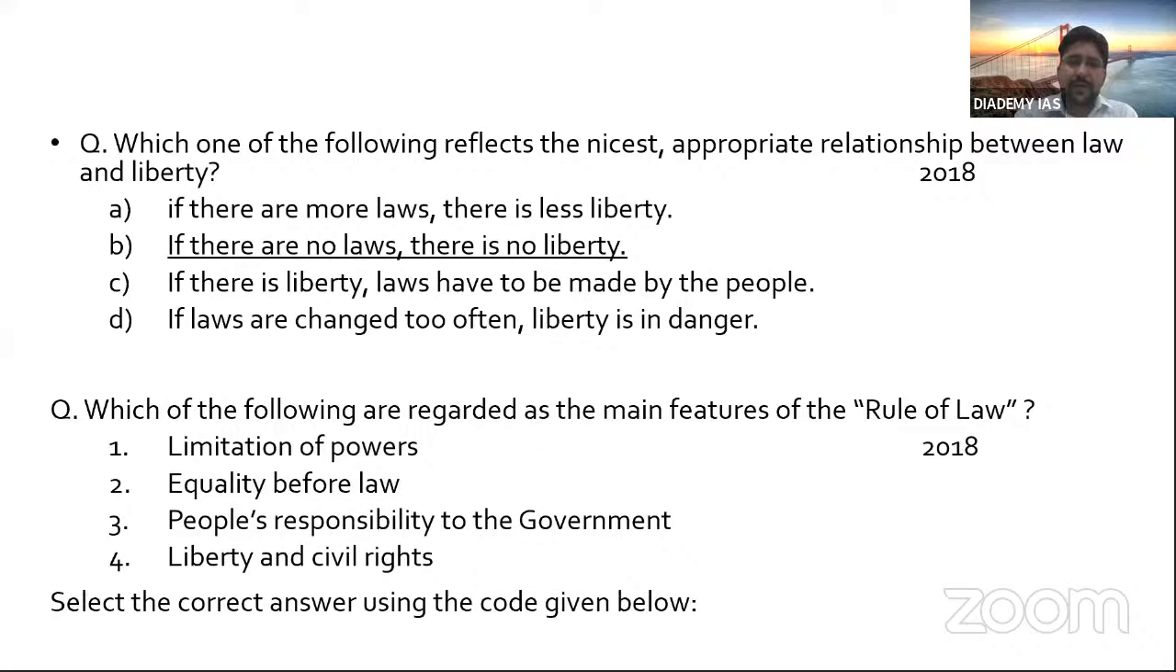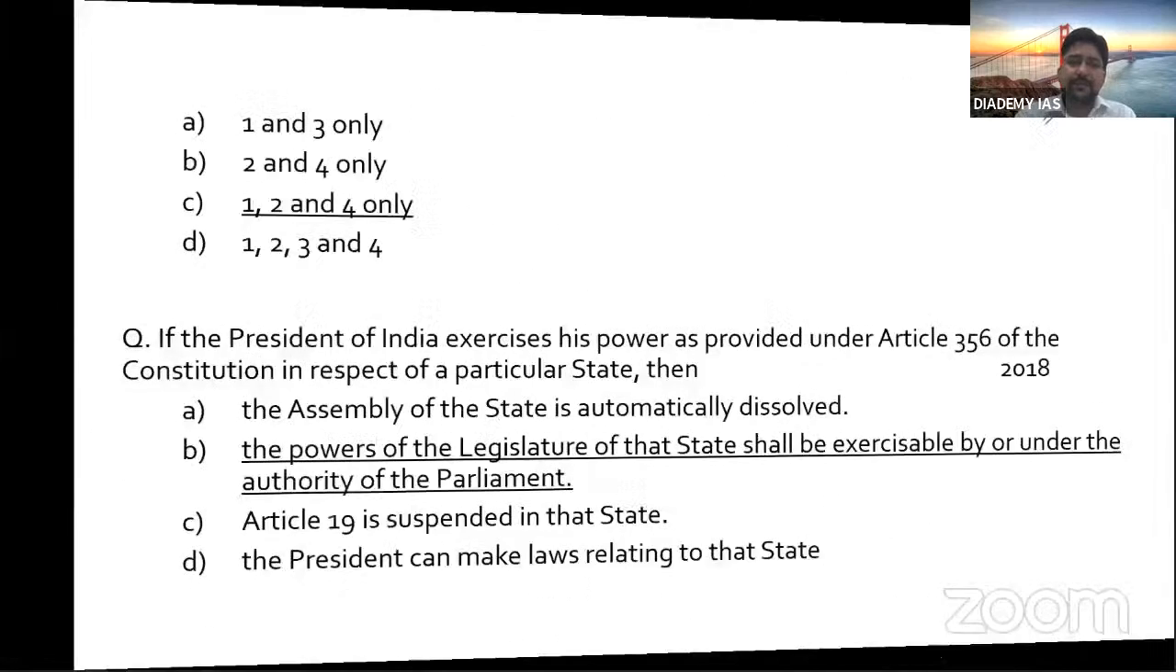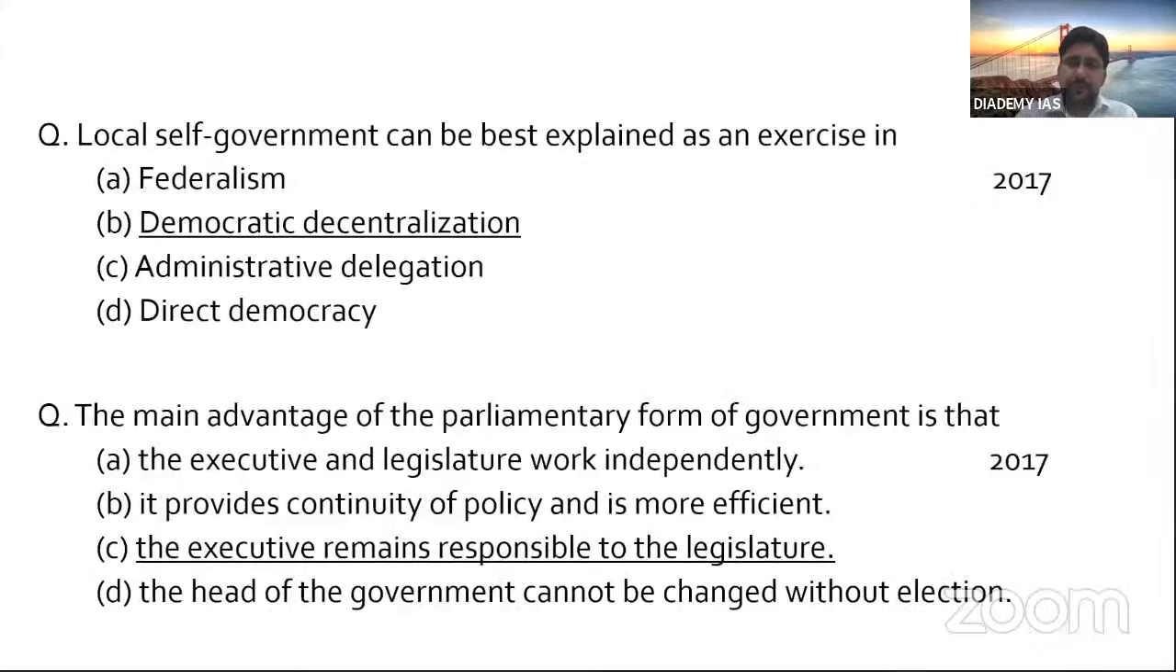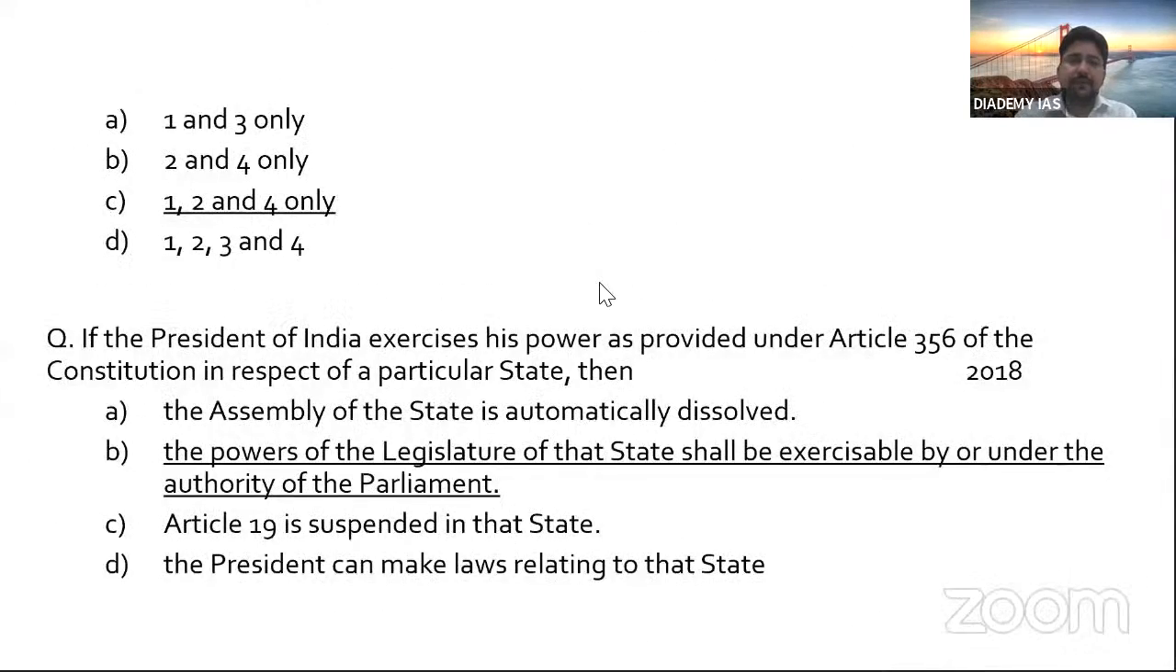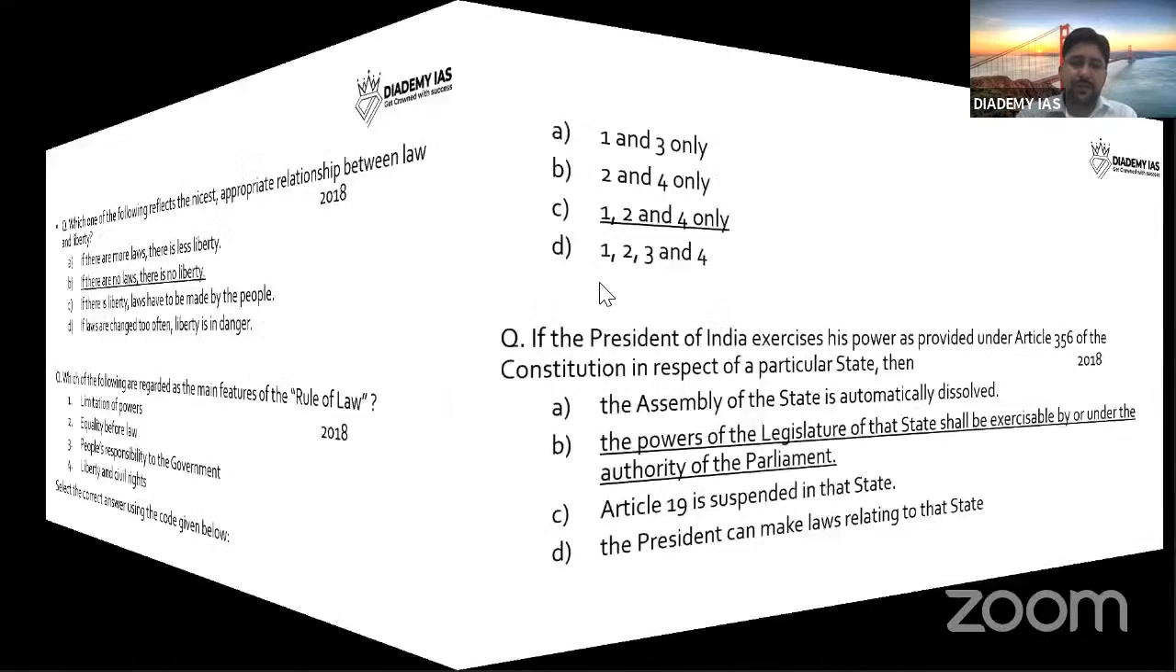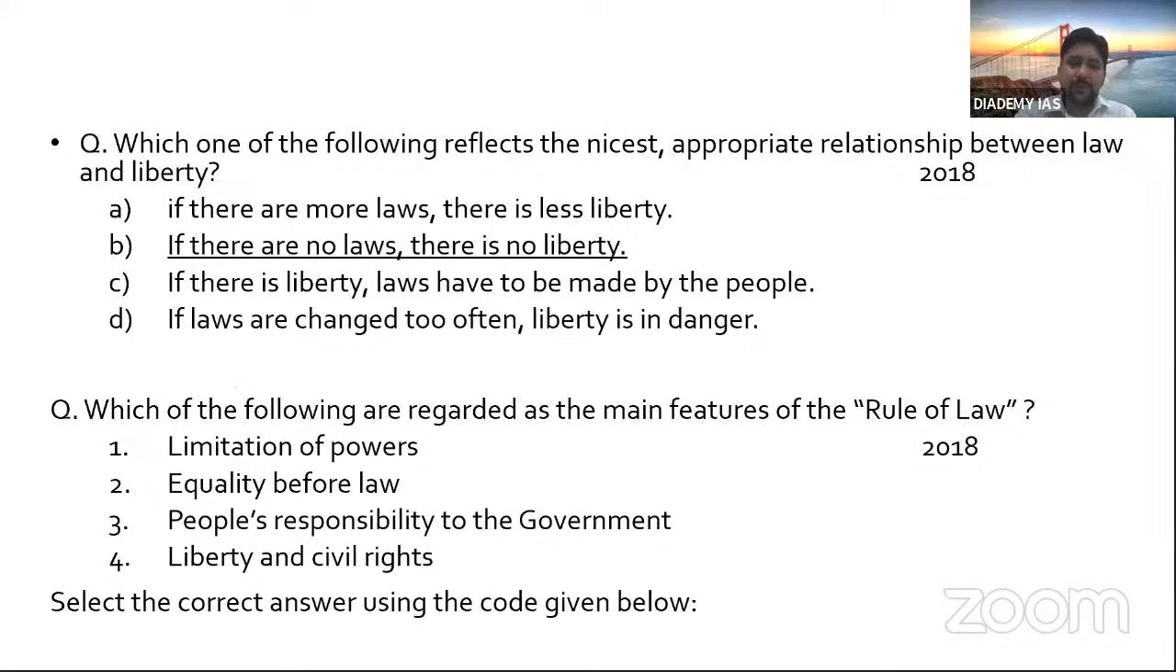Then which of the following are regarded as the main features of rule of law? Limitation of powers, equality before law, people's responsibility to government, civil liberty and civil rights. So what is the correct answer? The correct answer is 1, 2 and 4. What was wrong is 3. It says people's responsibility to the government, which is not rule of law. It should be the government's responsibility towards people. Nobody is above law, right? So it is a different statement.